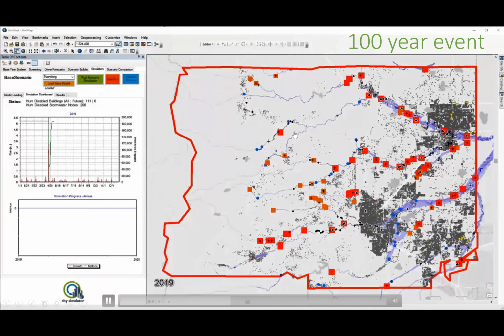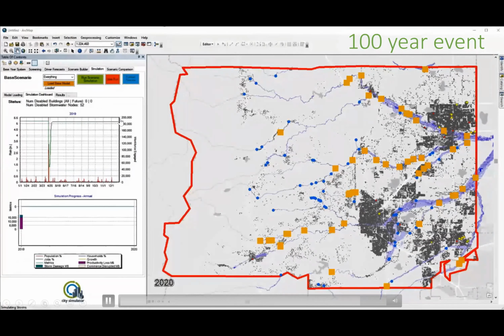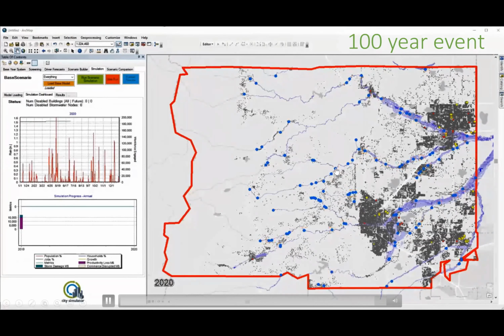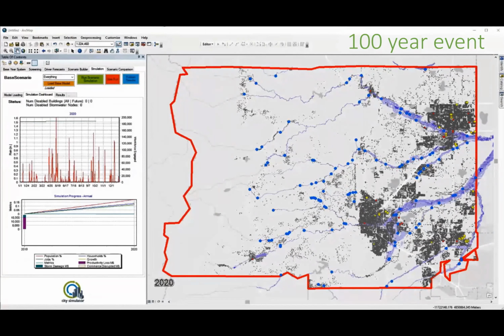But you can see this storm hits, and all those dots that showed up, those are houses that were flooded, and the red squares here are culverts and bridges that have been flooded and are recovering. Over here, you can see that, because of this event, the green line dropped and rose back up again. The green line is the engaged workforce, or people who can get to work. And so you can see that storm had a big impact on what happened in Boulder.